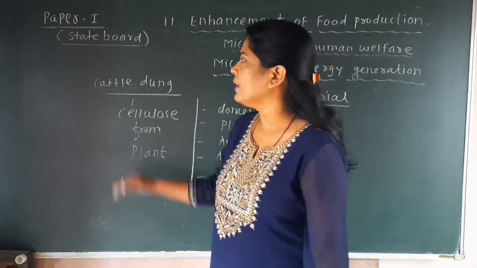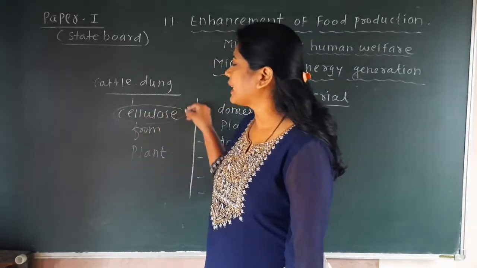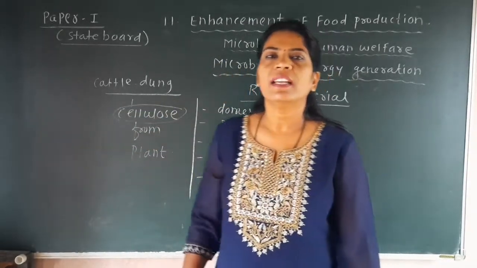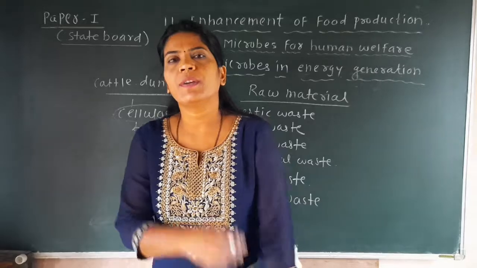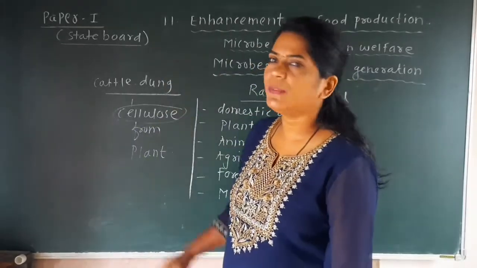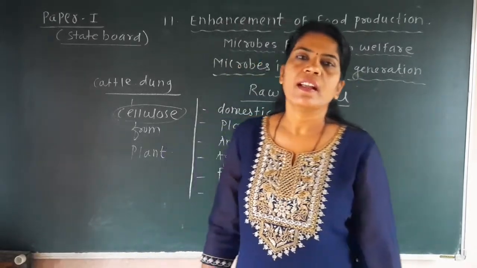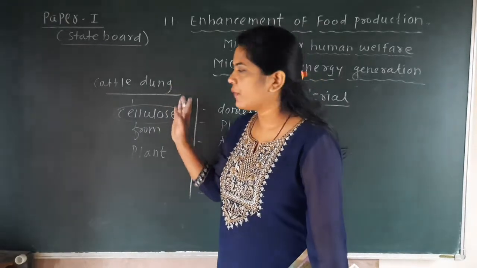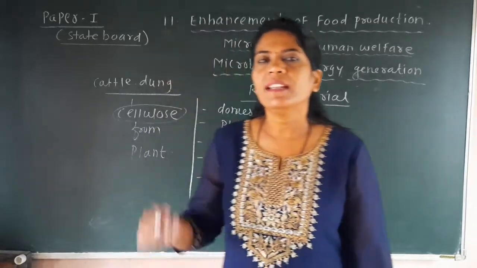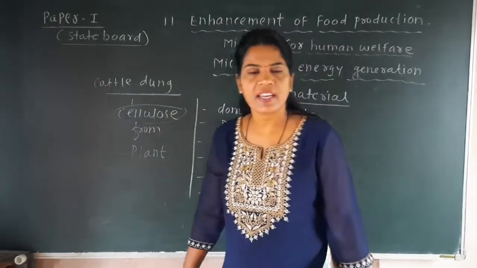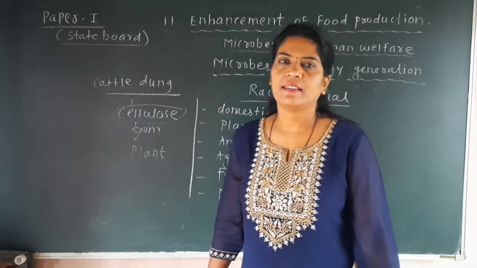What is the reason for that? This cattle dung has an important substance, cellulose. And how does this cellulose come in the cattle dung? Because when these ruminant animals eat the plant part, the cellulose which is present in the cell wall of the plant gets ingested into the body of the cattle, and this cellulose, partially or completely digested, ultimately comes in its dung. When this cellulose gets added into the biogas plant, the cellulose gets digested, and from that cellulose the major gas that we have seen, methane, will be produced.